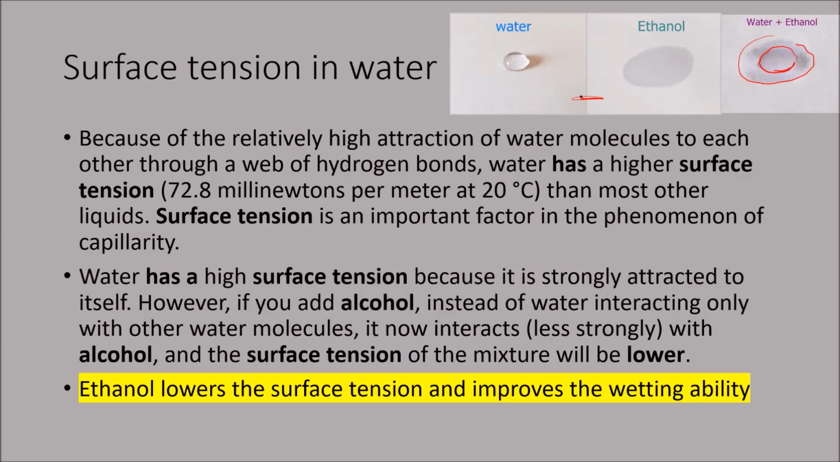However, if you add alcohol, like we have done in the last picture on the top right, instead of water interacting only with one another, with other water molecules, it now interacts less strongly with alcohol, because some of the molecules are alcohol now. So not all the water molecules are attached to all other water molecules only. Some of them are alcohol, and the surface tension of the mixture will be lower. So ethanol lowers the surface tension and improves the wetting ability.